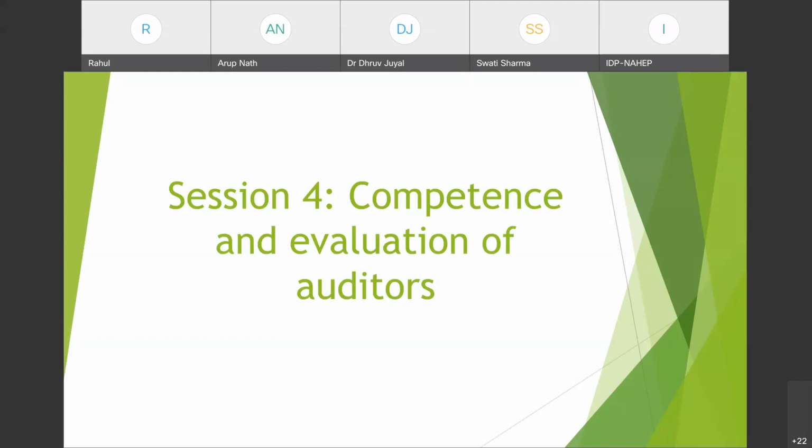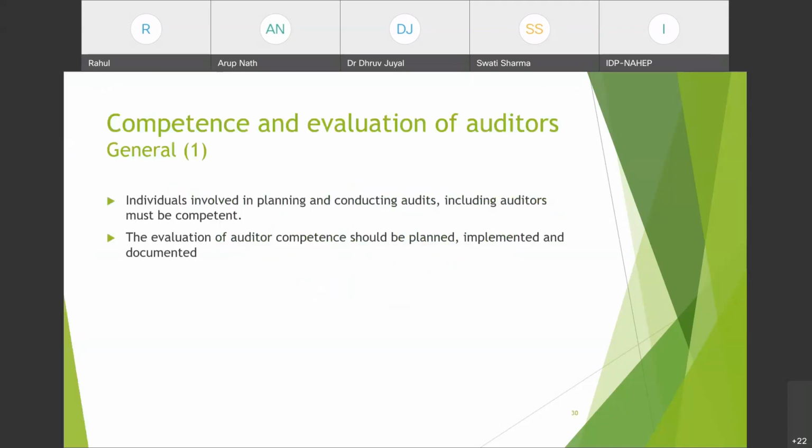Okay. So next is competence and evaluation of auditors. So here we will be discussing the competence and evaluation of internal auditors. Competence and evaluation of auditors, general. Individuals involved in planning and conducting audits, including auditors, must be competent. So it's a very general thing that anybody who is involved in planning and conducting audits must be competent. How? We will go through in the next slides.